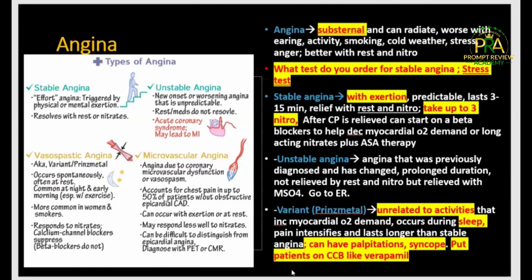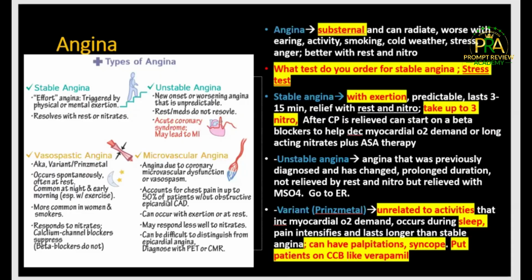When somebody says I have chest pain, that is angina. You can just call it a chest discomfort, and it's always as a result of a reduced blood flow to the heart muscles. So sometimes it's a symptom of somebody having coronary artery disease.